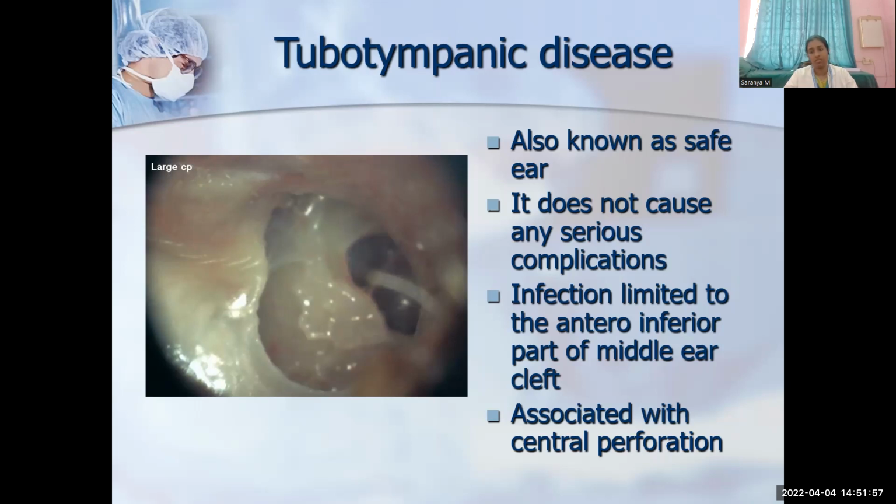So, mainly the disease is from ascending infection from the eustachian tube. So, it involves only the anteroinferior part, and it can be easily managed medically. If it is resistant to medical management, then we can go for surgery. So, tubotympanic is a safe ear, and it does not cause any serious complications. The infection is limited to the anteroinferior part of the middle ear cleft, and it is associated with central perforation. Central perforation means a perforation present in the pars tensa, and the margins of the perforation are surrounded by intact pars tensa.